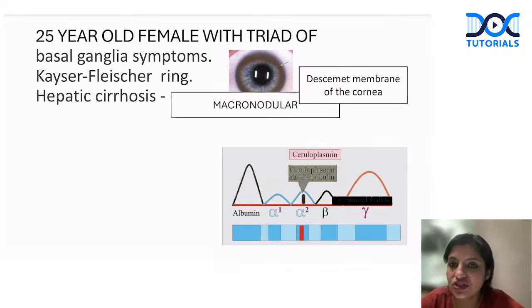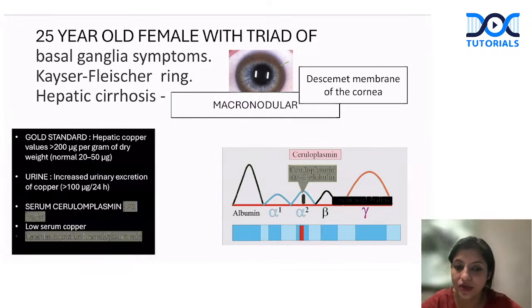Apart from that, just an overview. There is a macronodular cirrhosis in the liver. Very good, you're right about it. So remember, how do you diagnose? Because these are stat questions that they ask you. The gold standard is always hepatic copper values, which should be more than 200 microgram per gram of dry weight. Urine also shows increased copper excretion, which is more than 100 microgram per 24 hours. Serum ceruloplasmin is usually less than 20 milligram per deciliter.